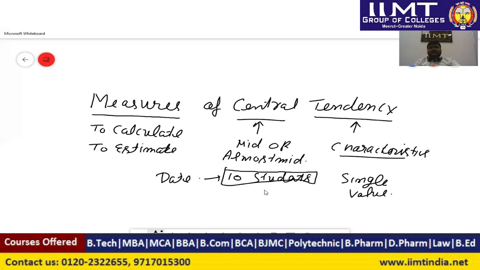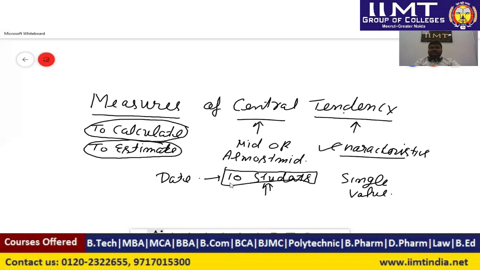So I can get that single value by using some kind of calculations, some kind of estimations. That particular value represents a kind of characteristics and is known as measure of central tendency.